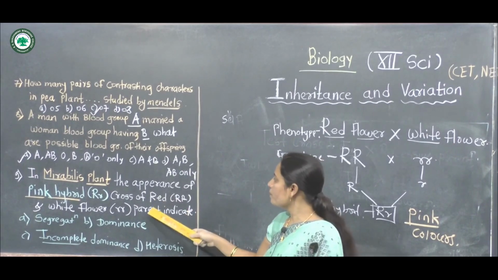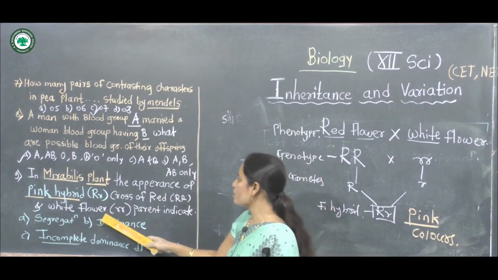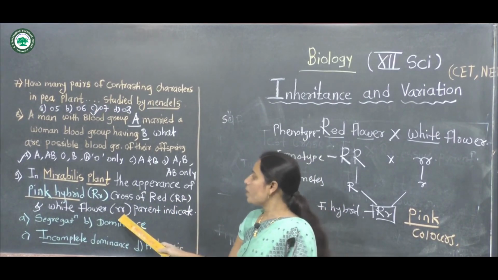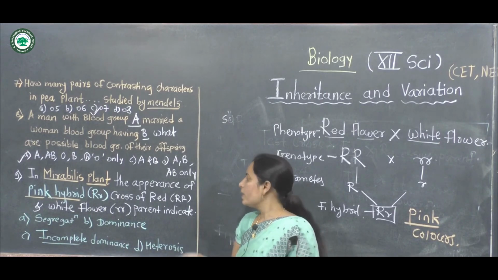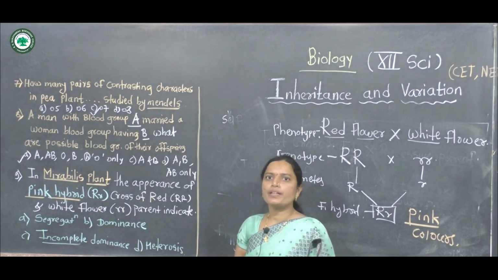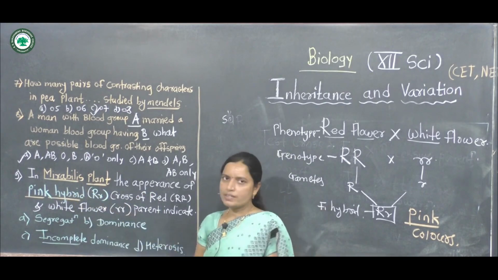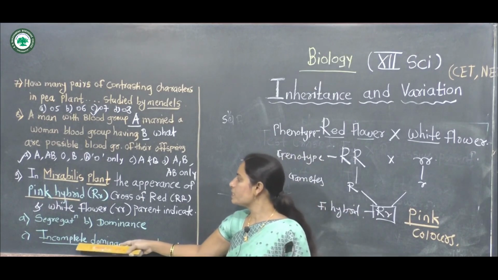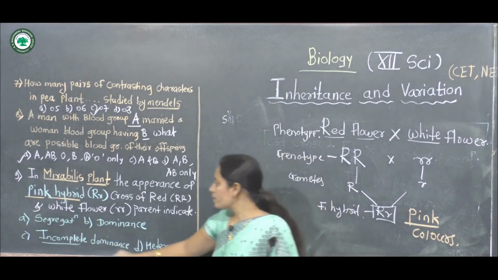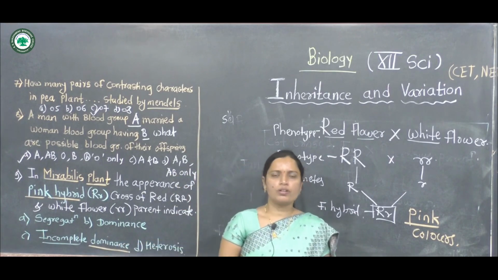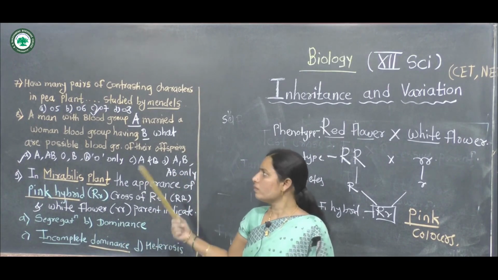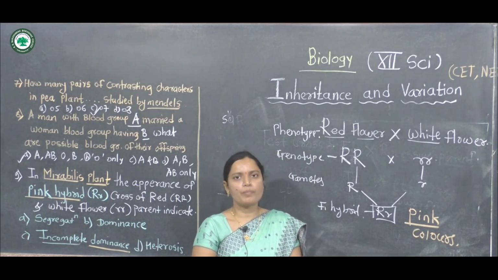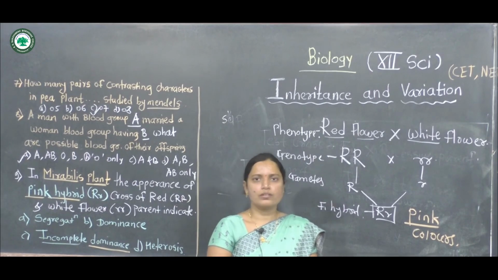In this problem, a red flower is crossed with a white flower. Capital R is the dominating character and small r is recessive. Crossing these two parents gives pink color flowers in Mirabilis, the four o'clock plants. This is incomplete dominance, one of the important deviations studied by Mendel. These are the different problems, and incomplete dominance gives pink flowers. Thank you.